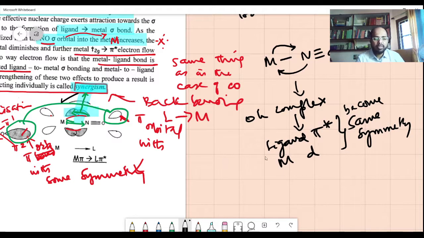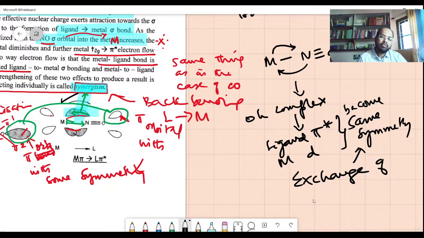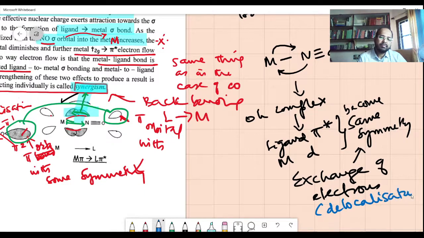When they become the same symmetry, what is happening? Exchange of electrons is always possible. Same symmetry results in exchange of electrons. And what do we call that exchange? We call it delocalization.